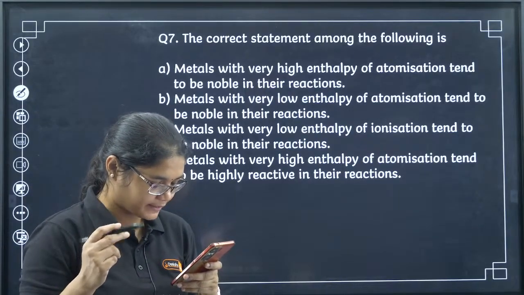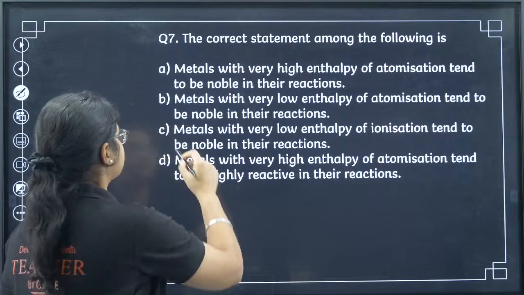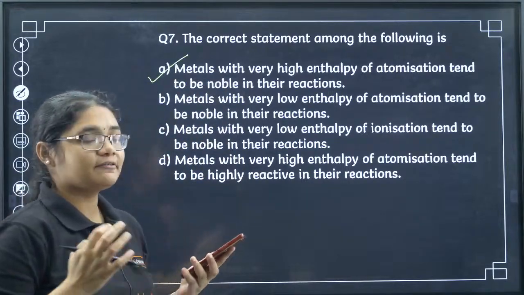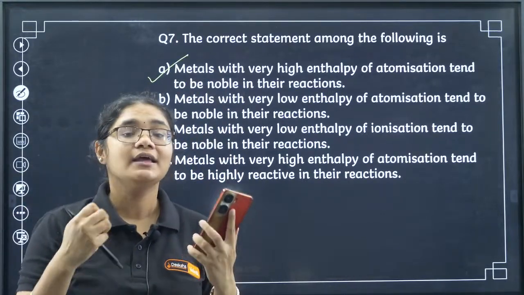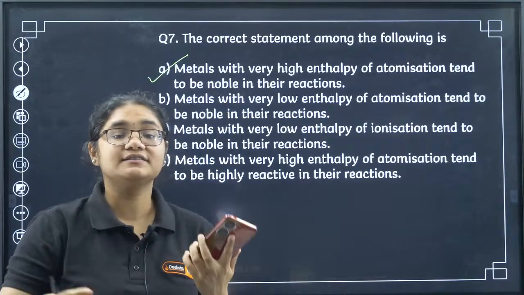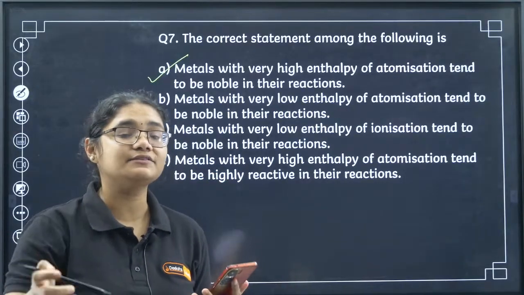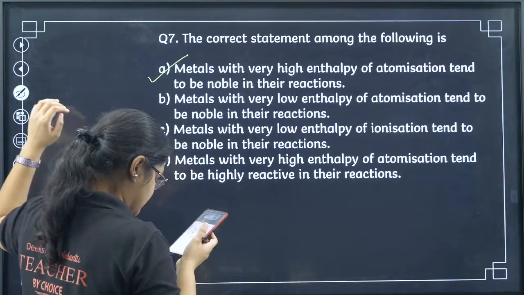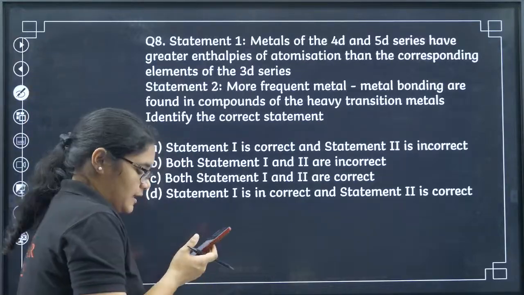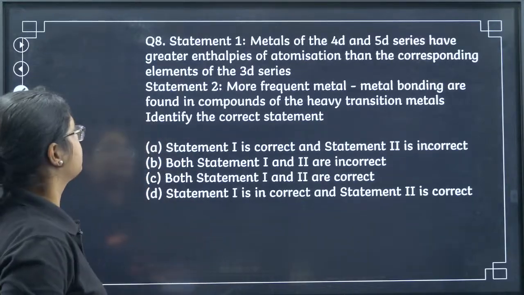Seventh one, students, quickly tell me the answer. A. Yes, Neon is absolutely correct here. So when metals have very high enthalpy of atomization, they do not participate in reactions easily. Okay, so they tend to be inert, or they behave as noble. Yes, A is correct. Sangeeta is correct here, and we have Neon correct. Let's go to the question number 8.